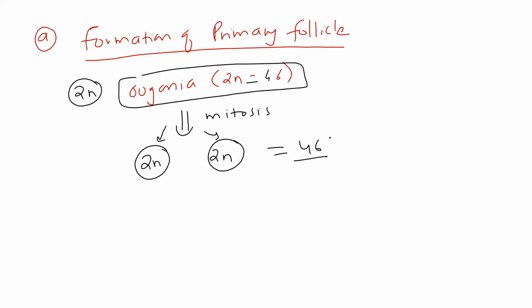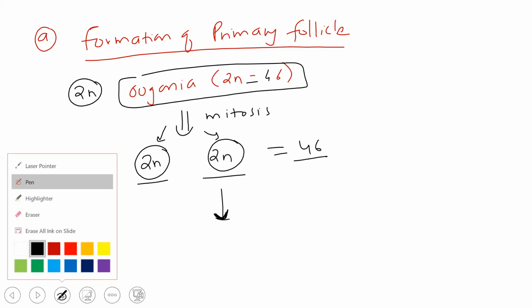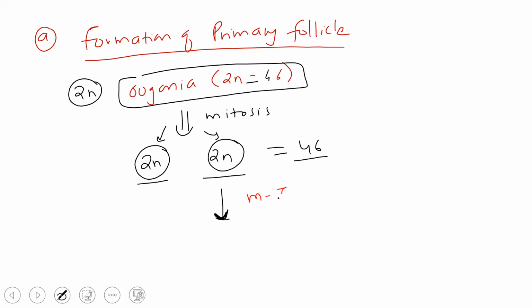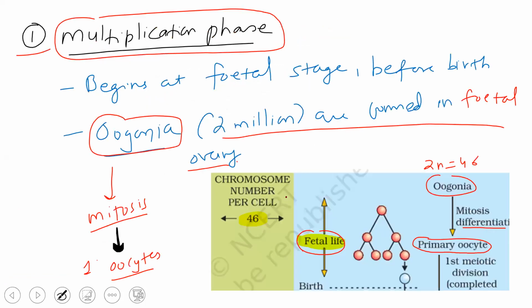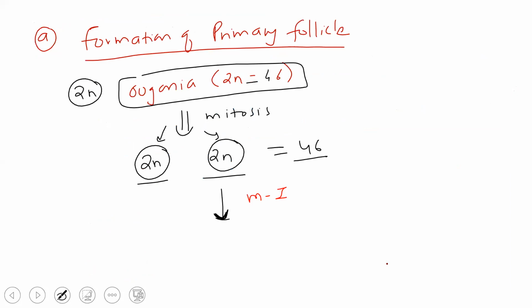Now basically these oogonia cells will undergo meiosis 1. As you can see over here, the first meiotic division is completed. So this is mitosis, then this is meiosis. So through meiosis, what will you get?